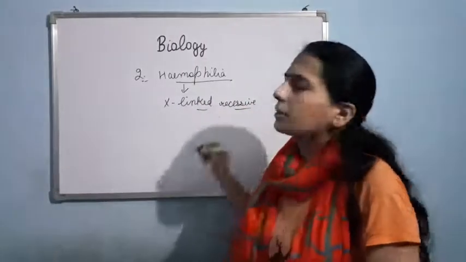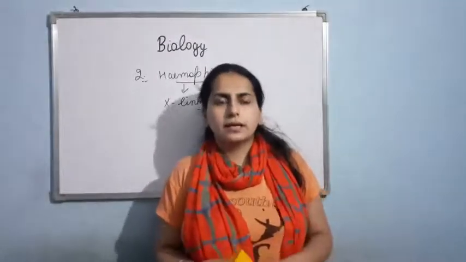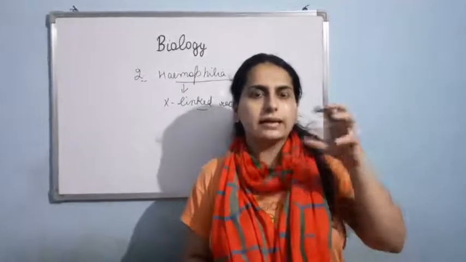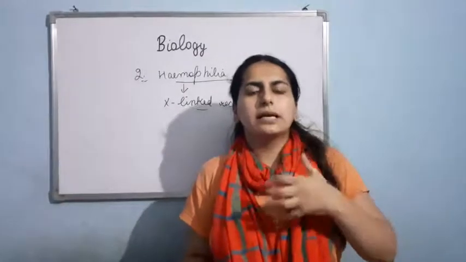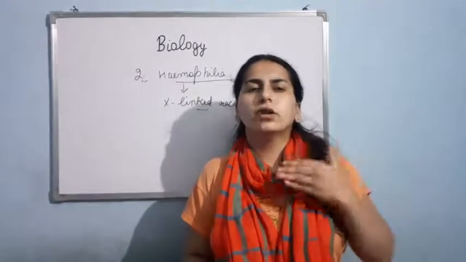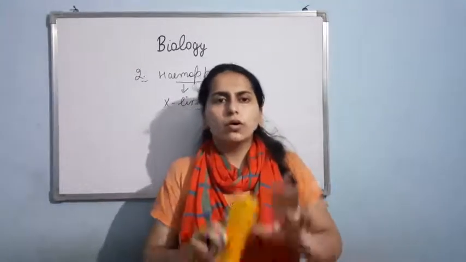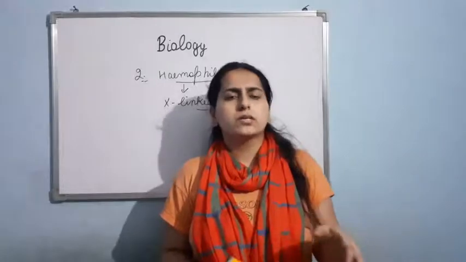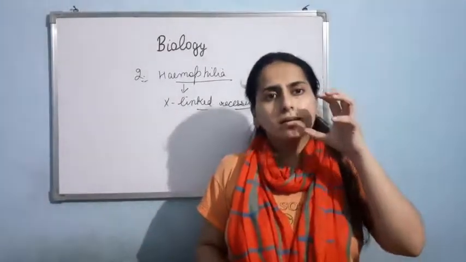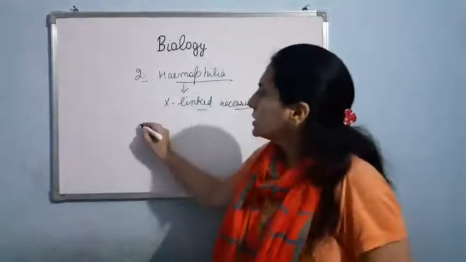Basically, as you know, our blood can clot. If there is any injury, then at that particular site our blood has the power to clot so that excessive bleeding will not be there. Now, no doubt many proteins are involved in the process of clotting of blood, but there is one protein that is synthesized by a gene.